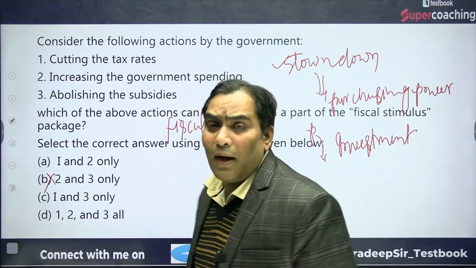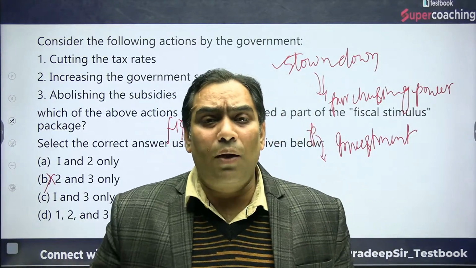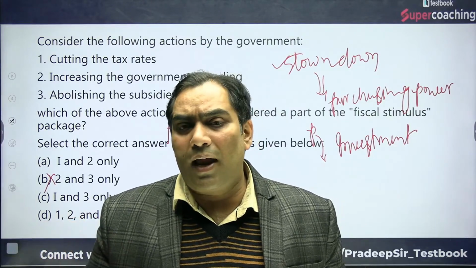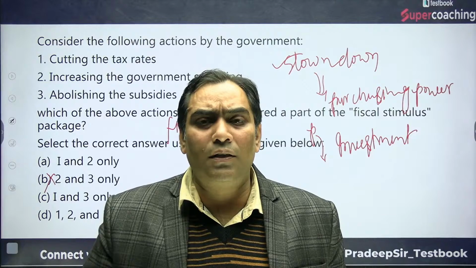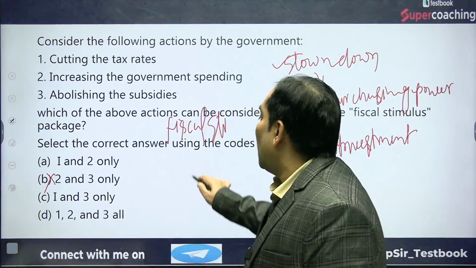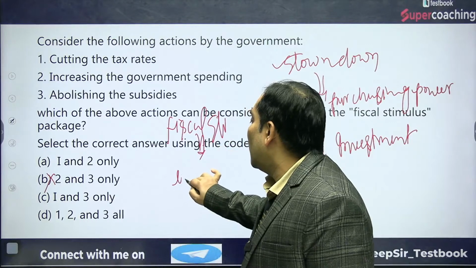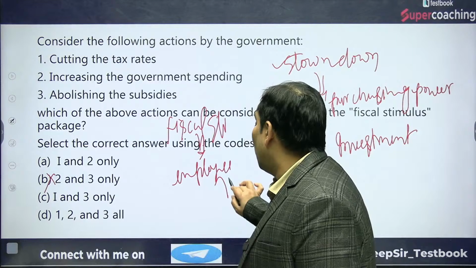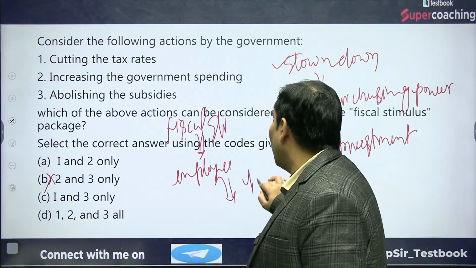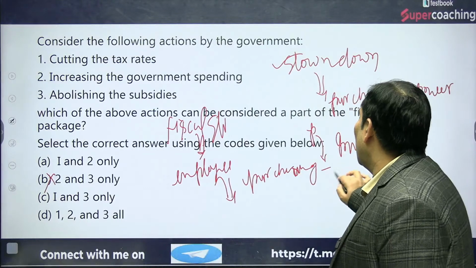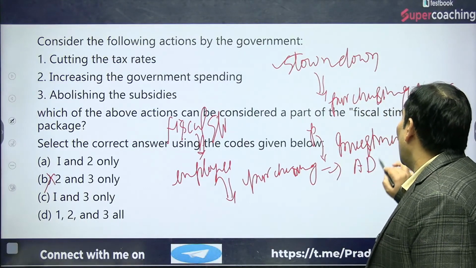That means government will make the roads, the bridges, the railway tracks, and the hospitals, and for those making them, government will employ the labor force. When government employs the labor force, their purchasing power will increase. When their purchasing power increases, they will demand. That's why aggregate demand will increase.